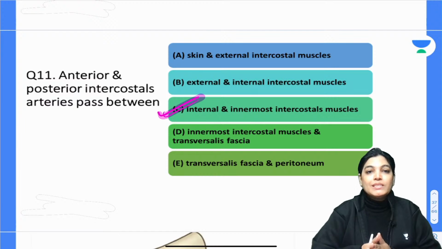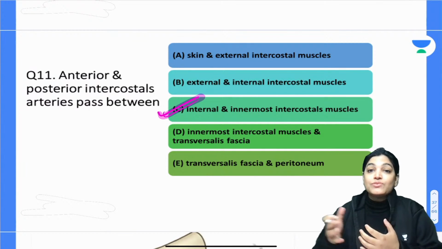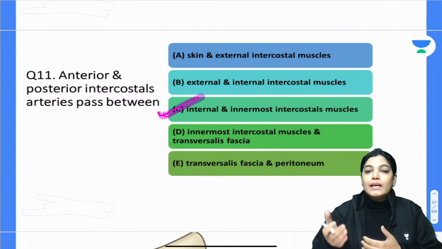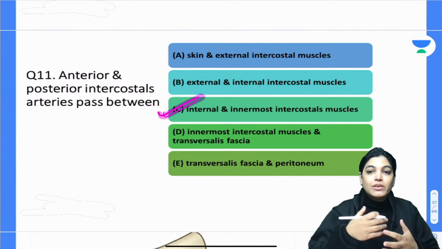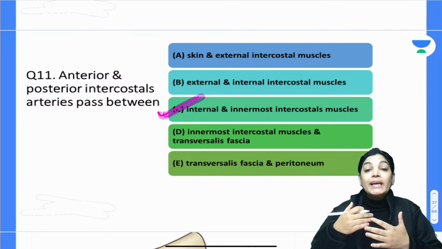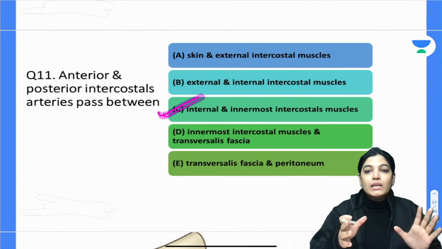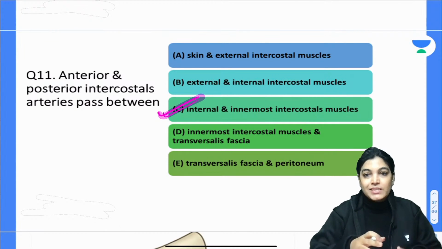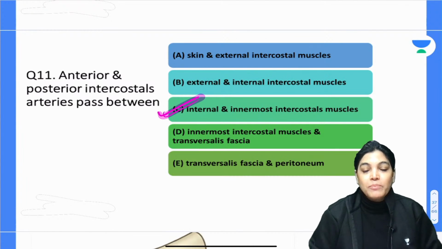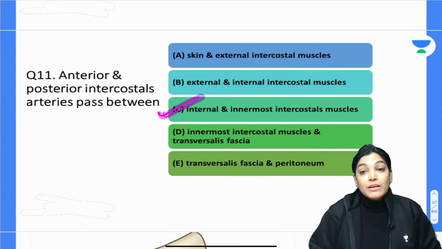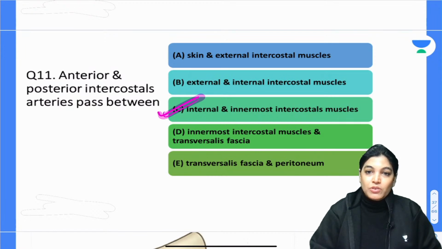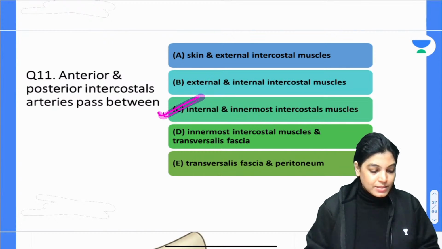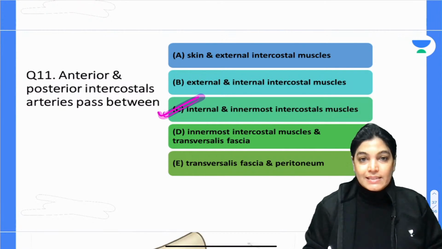In the layers of the intercostal muscles, the outermost is the external intercostal muscle, underlying it is the internal intercostal muscle, and in the deepest aspect is the innermost intercostal muscle. The artery, vein and nerves traverse between the innermost and the intermediate intercostal muscle. So C is the correct answer.